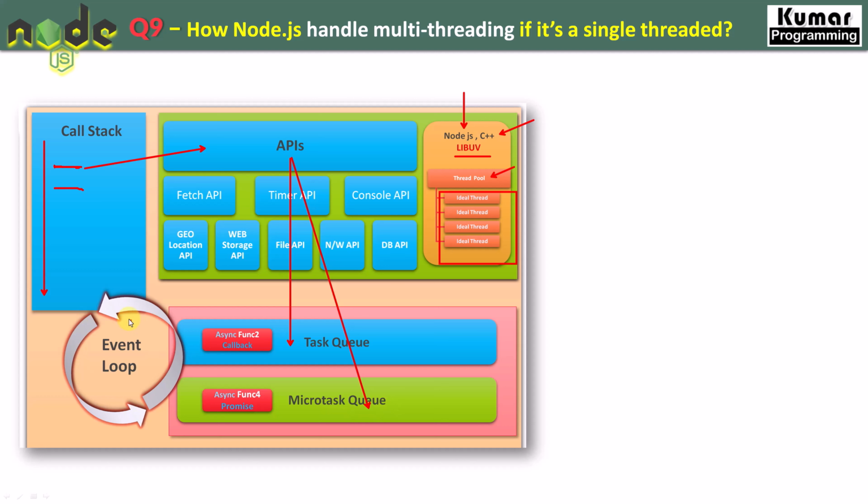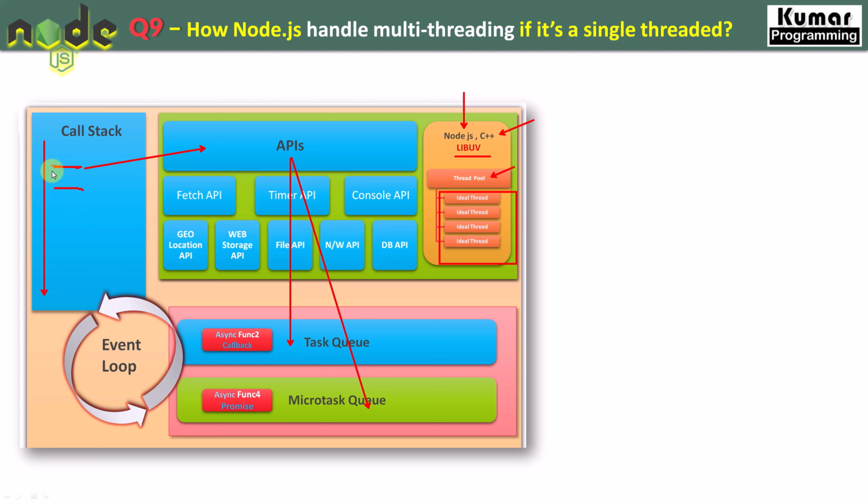And the event loop is running over here continuously. So the event loop will check the microtask queue first, pull the event, and send it to the call stack for execution, right? And once all the events from the microtask queue are finished, then it will fetch the task from the task queue and send it to the call stack, right?